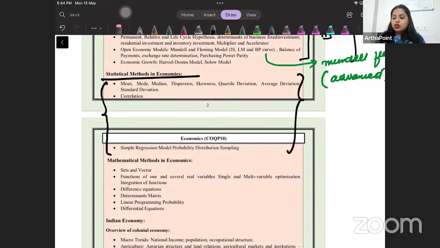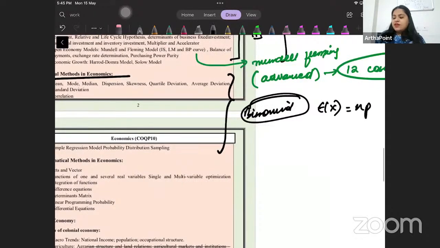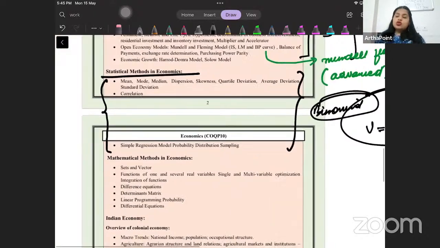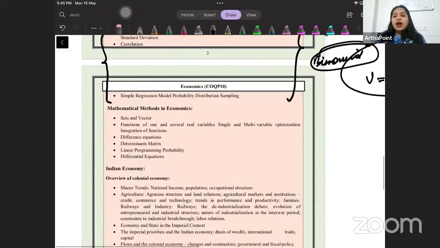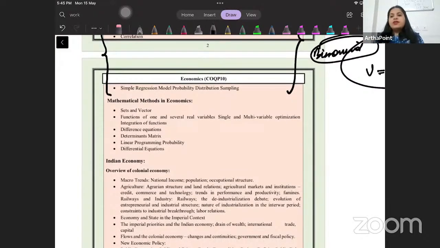Nowhere have they mentioned joint probability. We have to only understand basic probability distributions. There is no need to go very advanced. It's okay to understand a little, for example, in binomial. I don't want you to go into much depth. You should just know that the expectation is np and the variance is npq. If you know this much, then this is more than enough. So know where to stop. This is about understanding what all to cover rather than going ahead and covering everything in detail and messing up with the syllabus. Please don't do that.